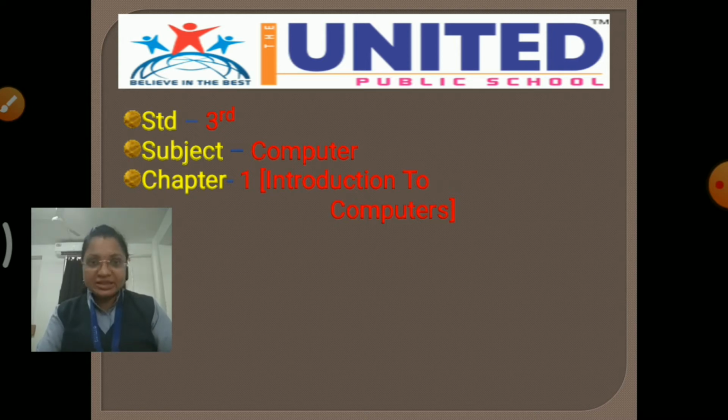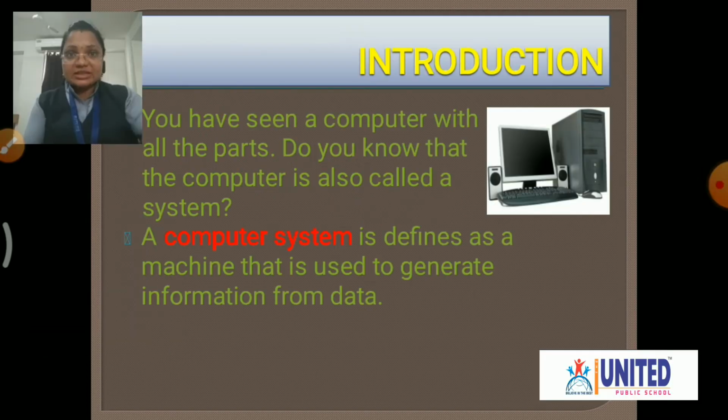In the previous class, you saw about different parts of computer and uses of computer. Let us see some more about the computers. In the previous class, you already learned about the different parts of computer, that is keyboard, CPU, mouse, monitor, scanner, printer, speaker.